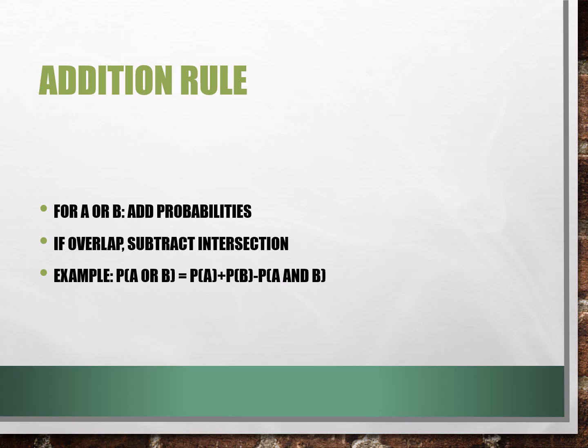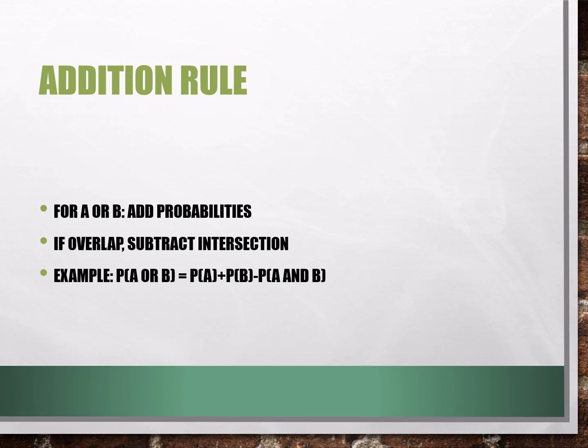Addition rule. For A or B probabilities. If overlap, subtract the overlap. Example, P(A or B) equals P(A) plus P(B) minus P(A and B).